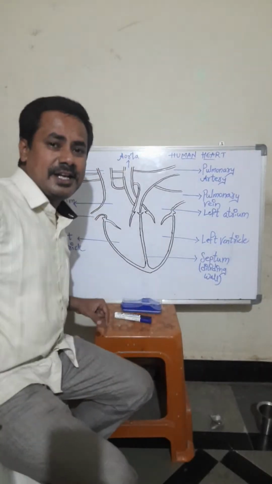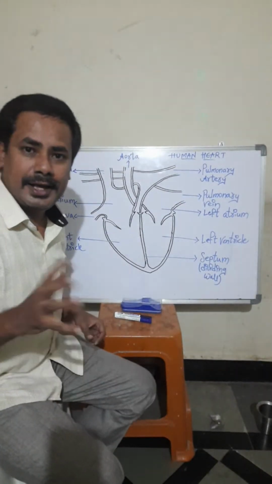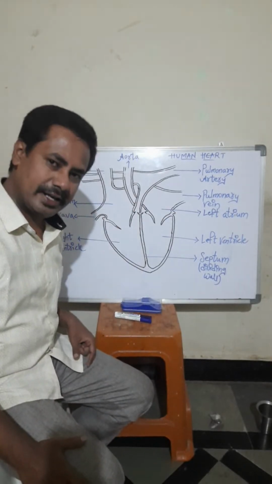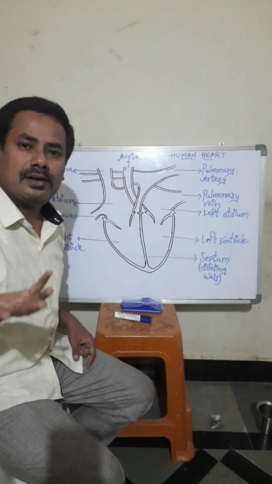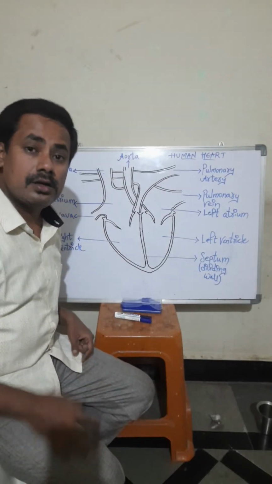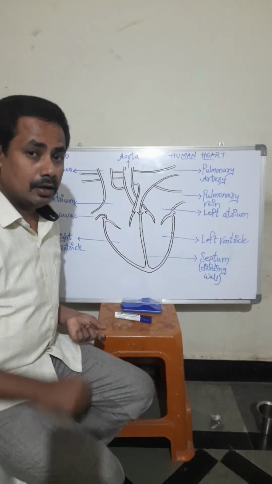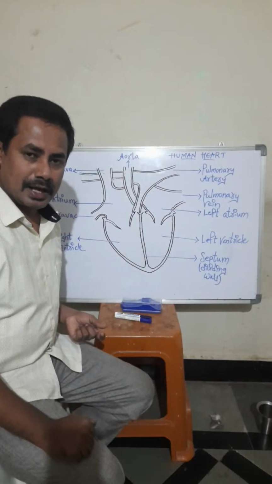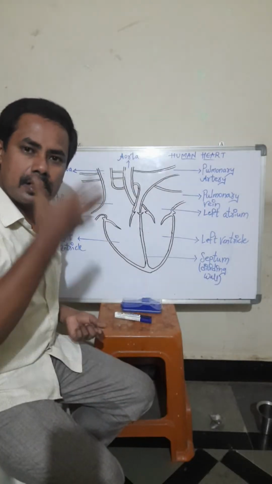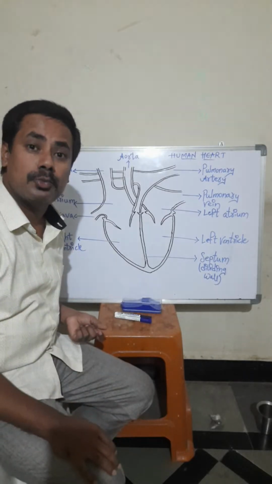Before starting this explanation, I want to tell you about the human circulatory system. In our body, there are a variety of organ systems. Already you know, students, the respiratory system is there, digestive system is there, nervous system is there, the skeletal system is there, lymphatic system is there, excretory system is there, reproductive system is there. In the same way, in our body there is the human circulatory system.